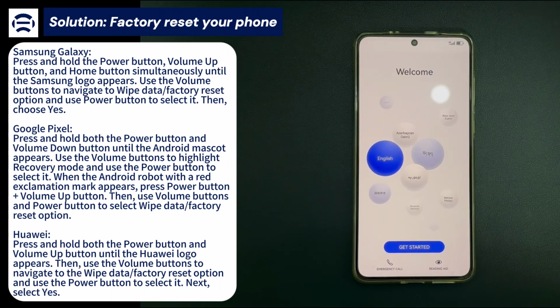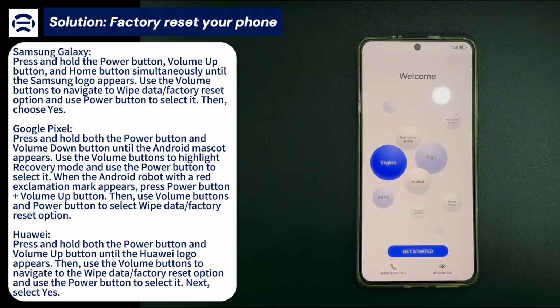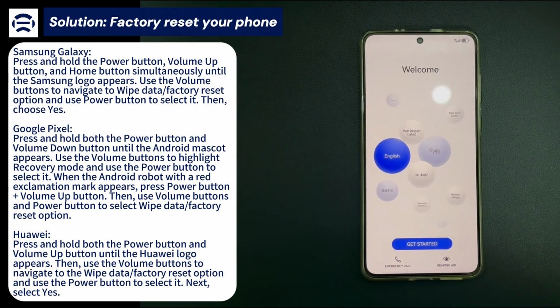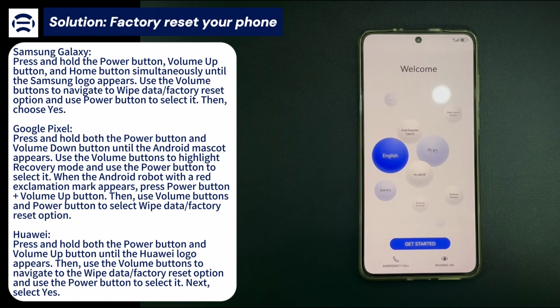Note that using this method when you can't turn on your Android phone will delete everything on your phone. So, make sure you have existing backups before moving forward.